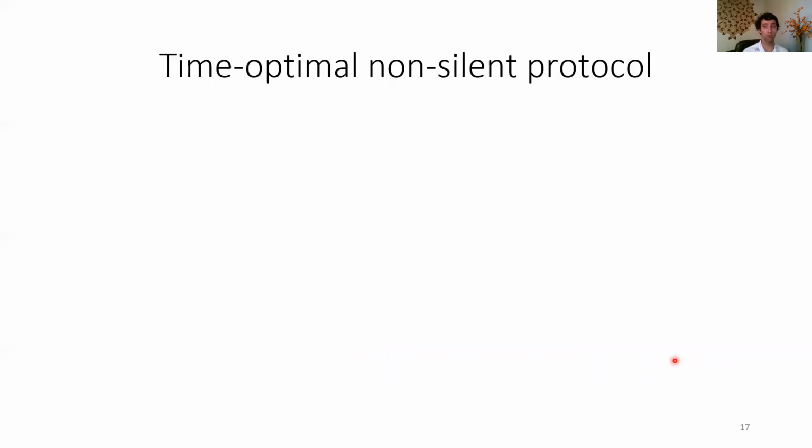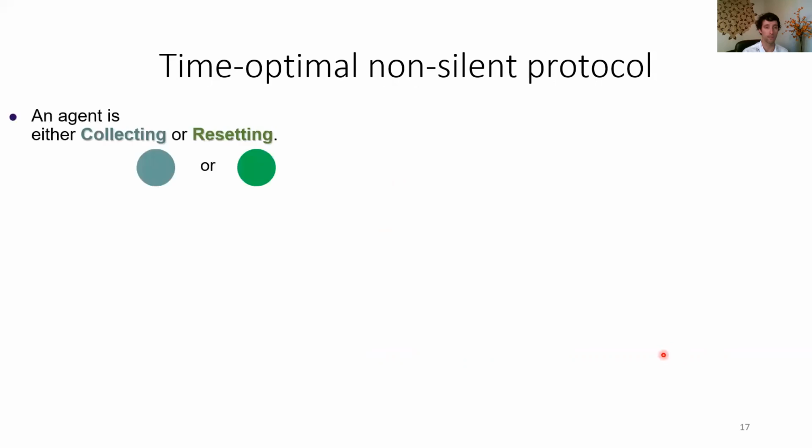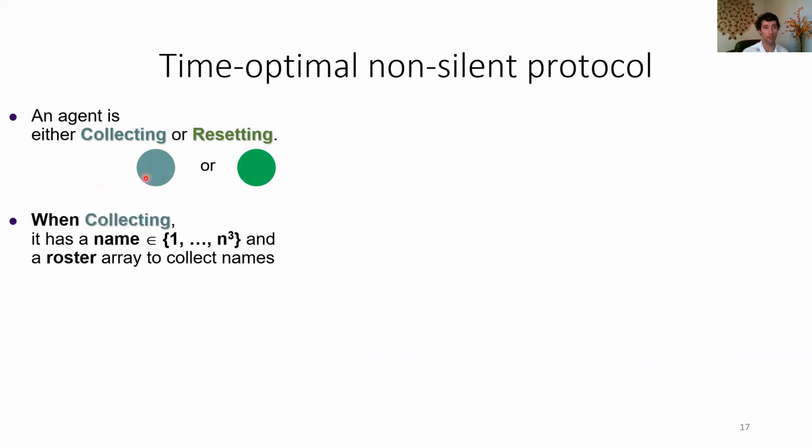Now, our second protocol moves beyond linear time. So it's sublinear time and actually becomes time optimal. The basic idea for this protocol is the agents are going to be either collecting or resetting. So the basic strategy is with these collecting agents, where they have a name from a set of up to n cubed possible names, and a roster where they collect all the names they've seen in the population.